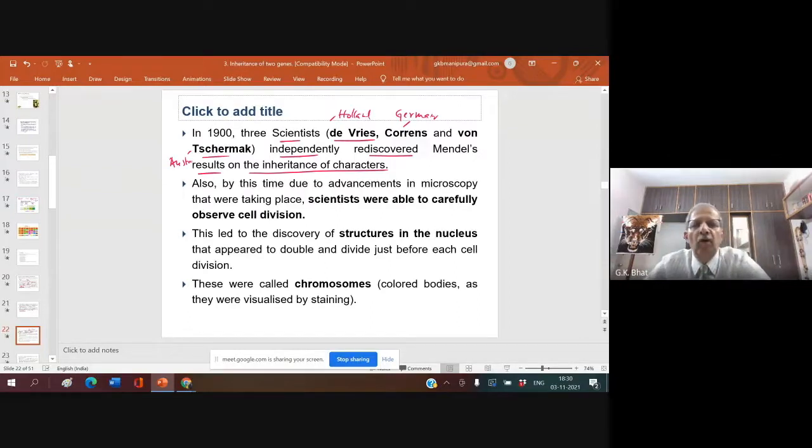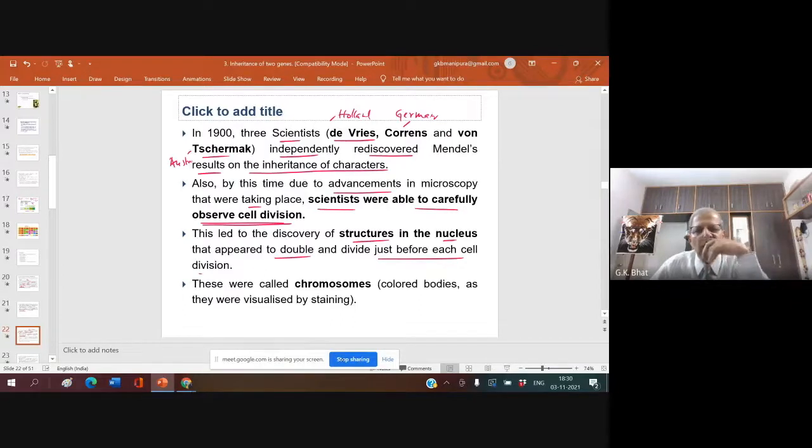Also, by this time, due to advancements in microscopy, scientists were able to carefully observe cell division. This is the advantage. They could know about cell division, about the chromosome, and see the movement of chromosomes. This led to the discovery of structures in the nucleus that appeared to double and divide just before each cell division.